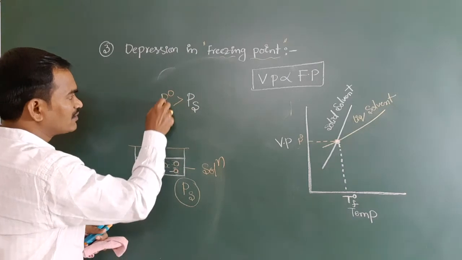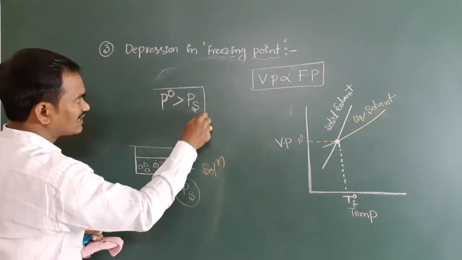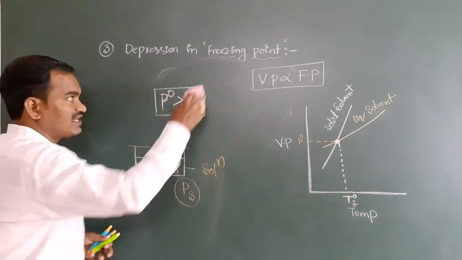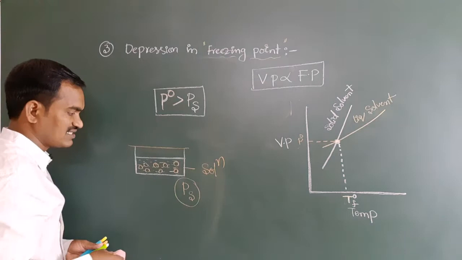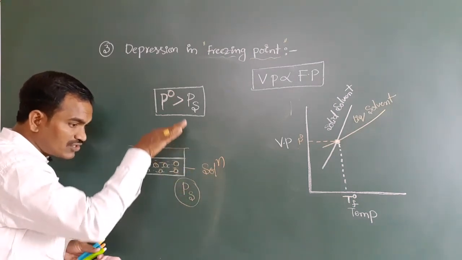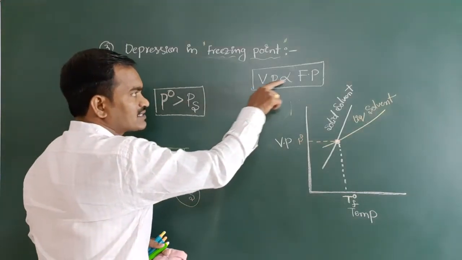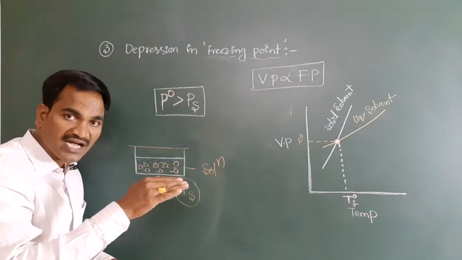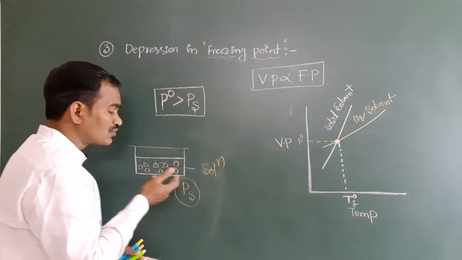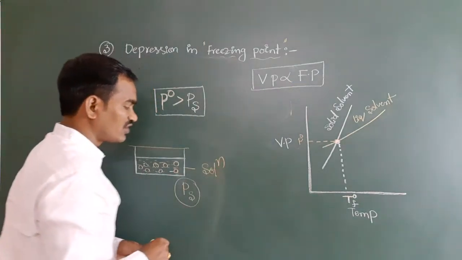Okay, why? Because you are adding a non-volatile solute. That non-volatile solute reduces the vapor pressure. We have discussed this in the previous classes. So here, the vapor pressure of the solution is reduced. You know very well, vapor pressure is reduced means automatically freezing point also reduced. Have you got it? Vapor pressure reduced due to the addition of non-volatile solute, automatically freezing point also reduced.